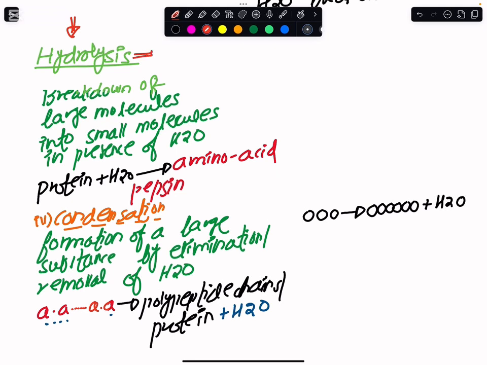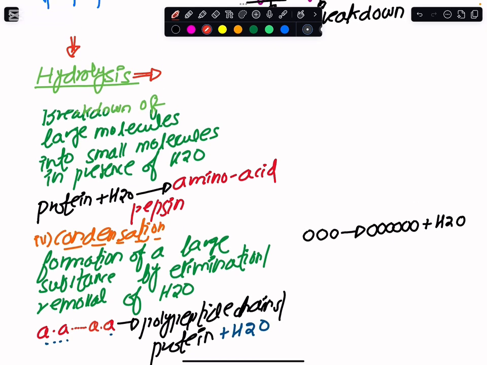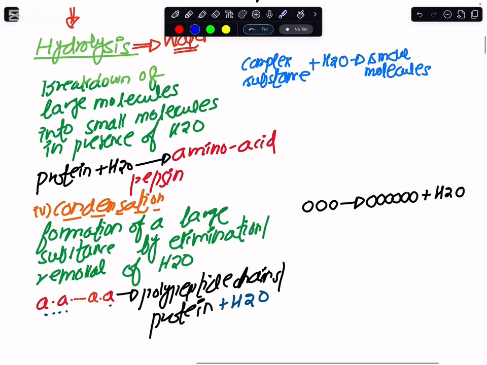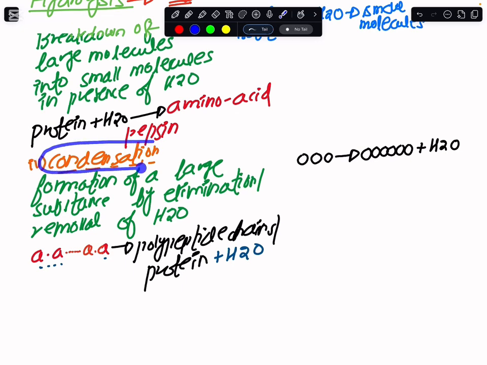And when the word hydrolysis is concerned, the thing that clicks in our mind is that from the hydro, there should be water availability. So if I have a complex substance, and I add water into it, and by that I convert it into some small molecules, or break it down into some small units, this would be hydrolysis. And whenever the word condensation has to be considered, this is the opposite of hydrolysis.